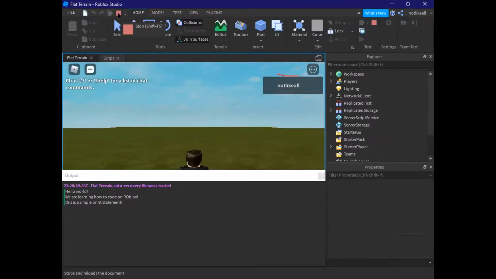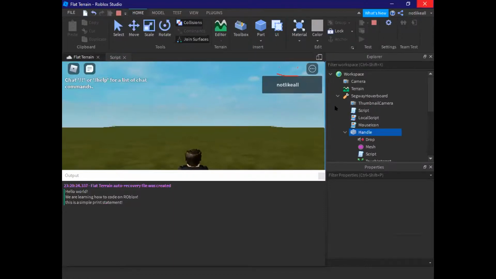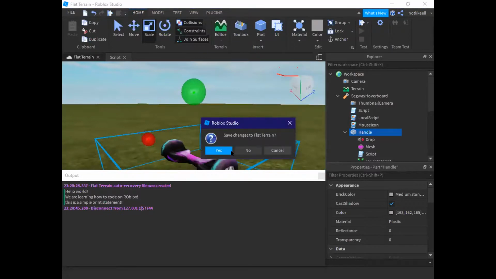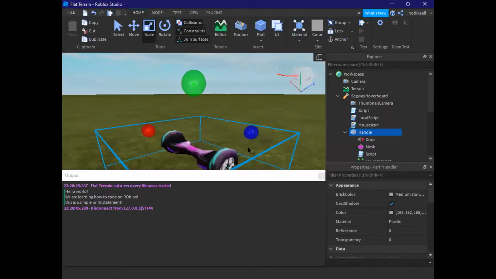Now, there is a lot more to learn. There's a way to go. This is just the baby step that you're doing. You're just adding really simple print statements. There are thousands of things you could learn, but for making a really simple game, a few hundred lines of code will be enough to make a really suitable game. I'm going to close this.